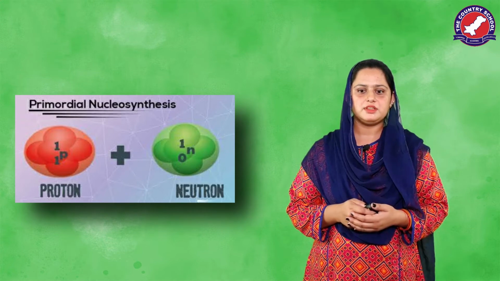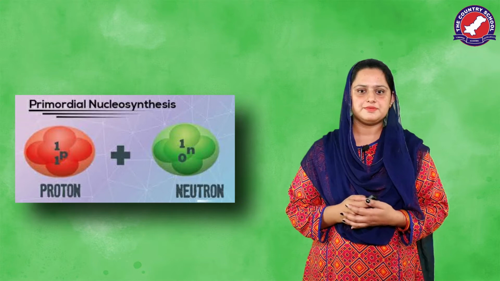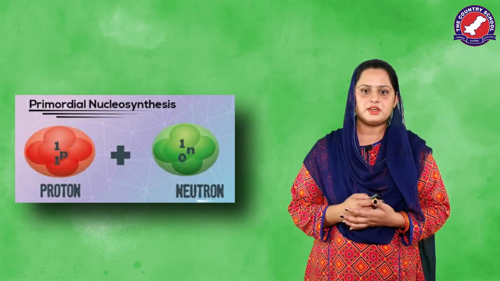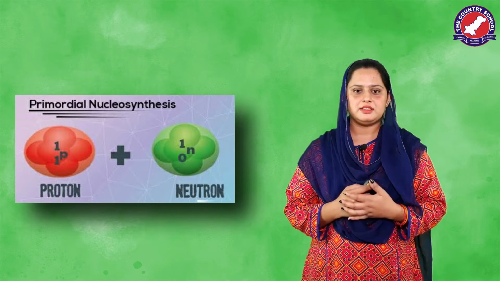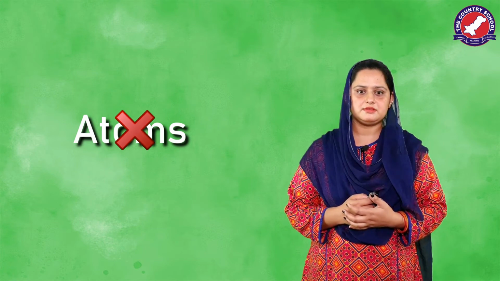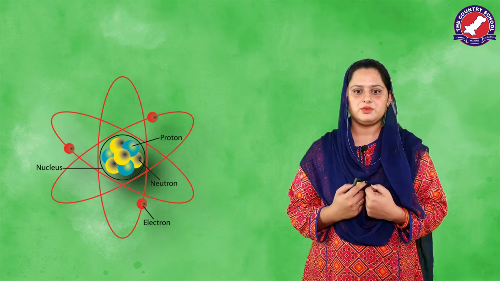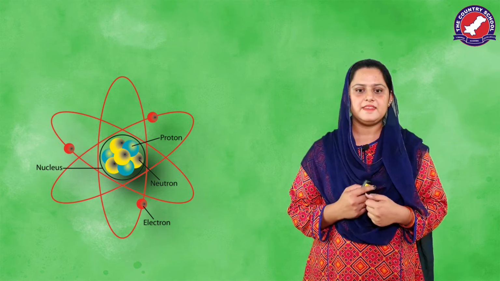According to the process, nucleuses are formed, which means that protons and neutrons are combined to make an entity. But still, you cannot say them atoms until electrons do not get combined with the nucleus. And this state is called plasma.